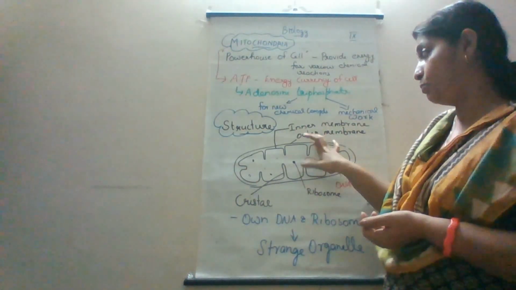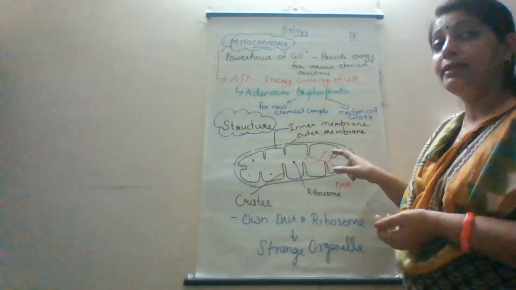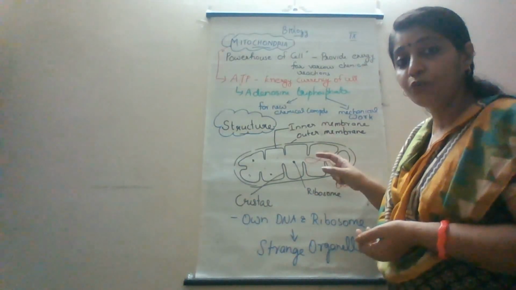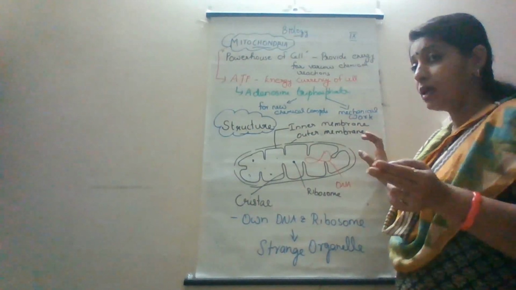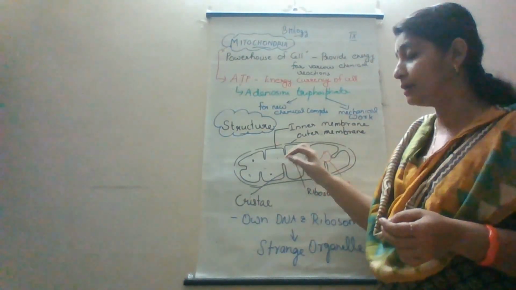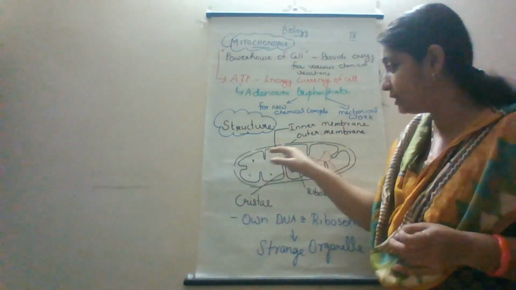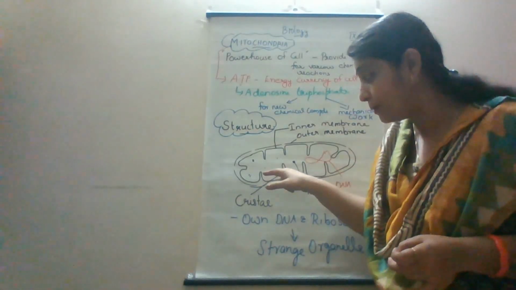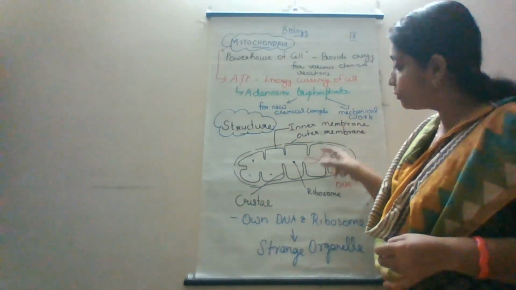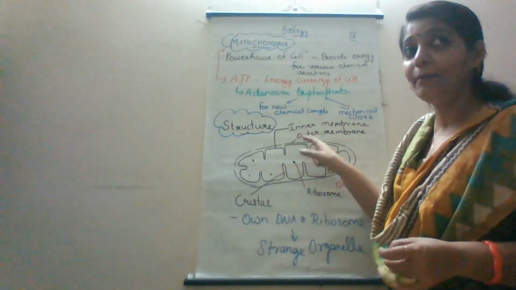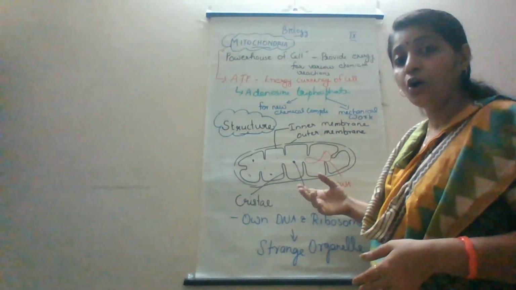The outer membrane is porous, with many pores, and the inner membrane is deeply folded. This increases the surface area, because ATP production usually takes place in the inner membrane, and producing more ATP requires more area.